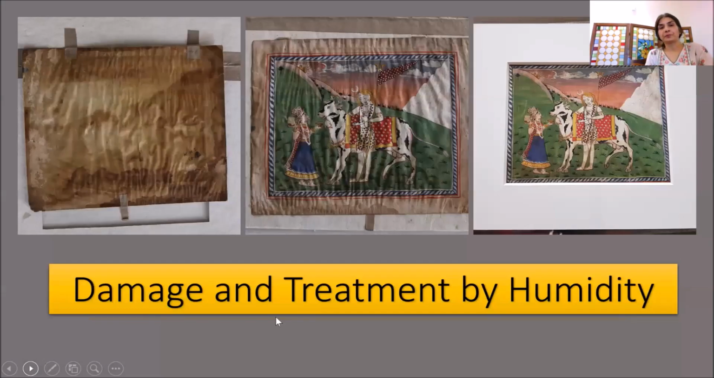Now another one. In this case, the damage is also because of water, and the treatment is also by water. You can see the front and back of a miniature painting. And here another thing which we discussed in the last lecture was the verdigris. Wherever there's green at the back, the paper has browned more. Also where there is water damage, the paper has darkened more because of acid hydrolysis.